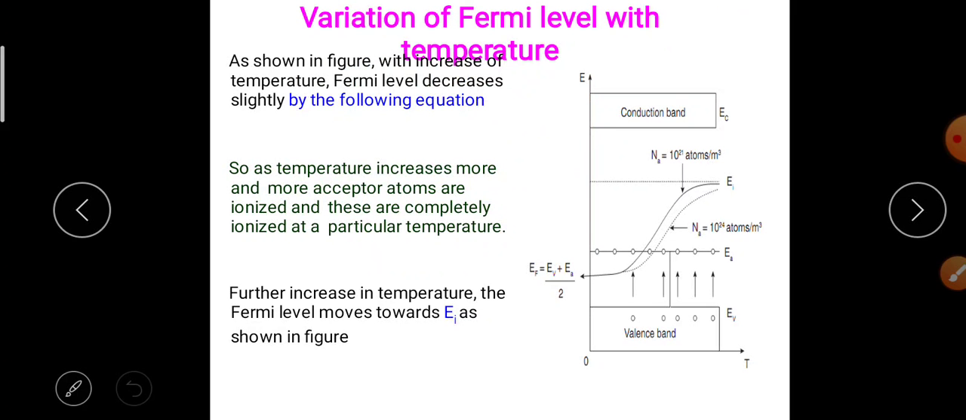Variation of Fermi level with temperature. As shown in the figure, with increase of temperature, Fermi level decreases slightly by the following equation. So as the temperature increases more and more, acceptor atoms are ionized and these are completely ionized at a particular temperature. Further increase in temperature, the Fermi level moves towards Ei as shown in figure. Conduction band and valence band, and here the graph is changed: EF is equal to (Ev plus Ea) by 2 here.